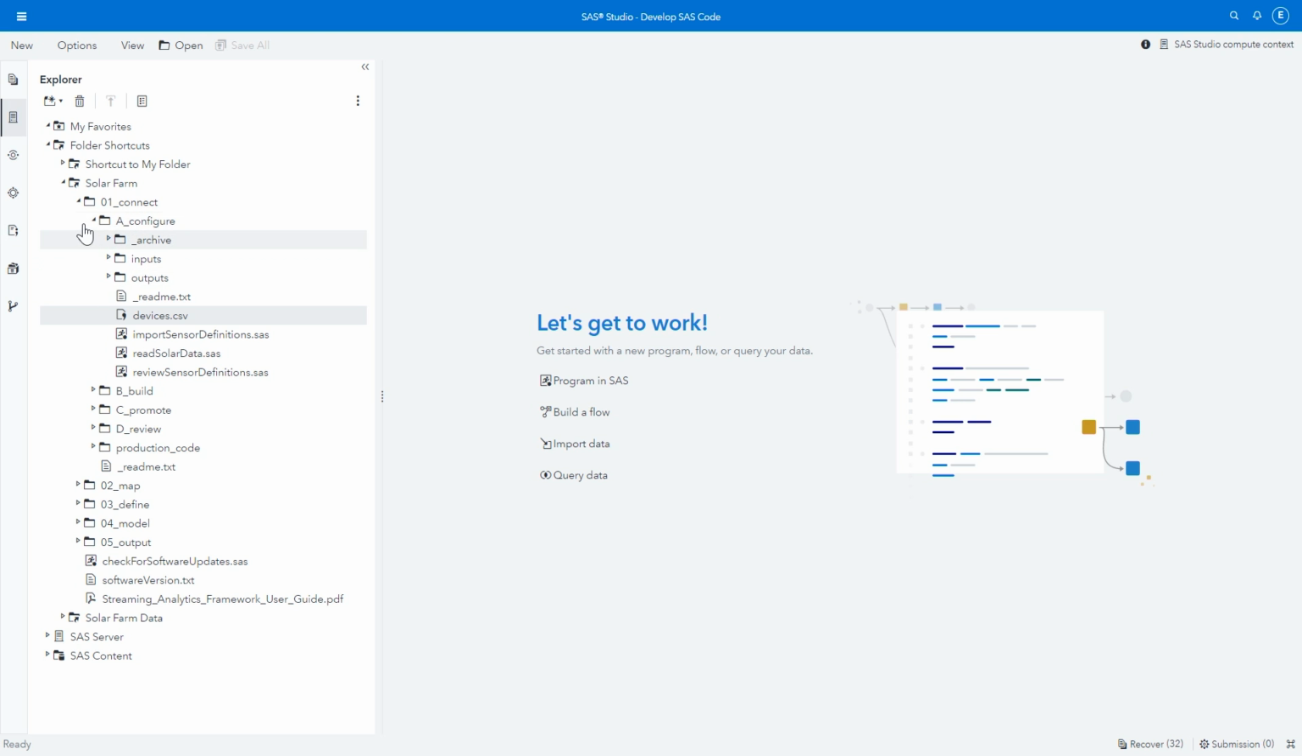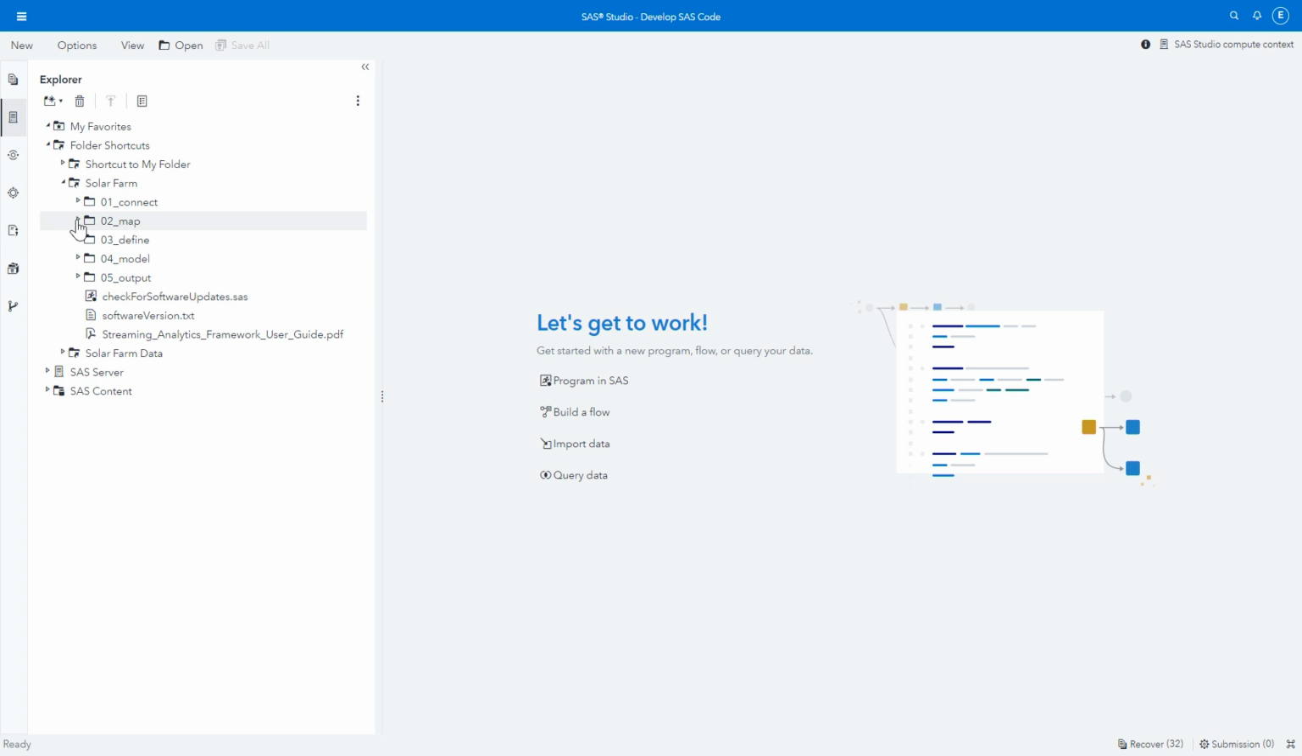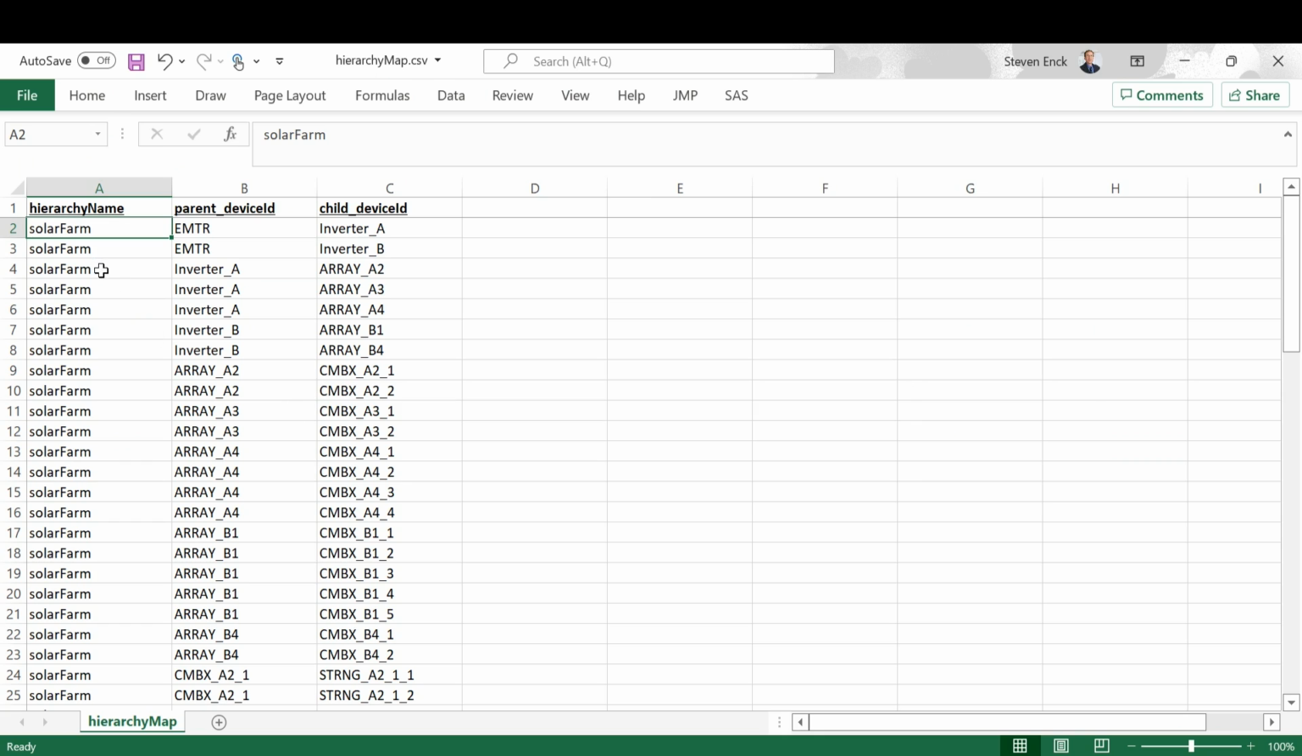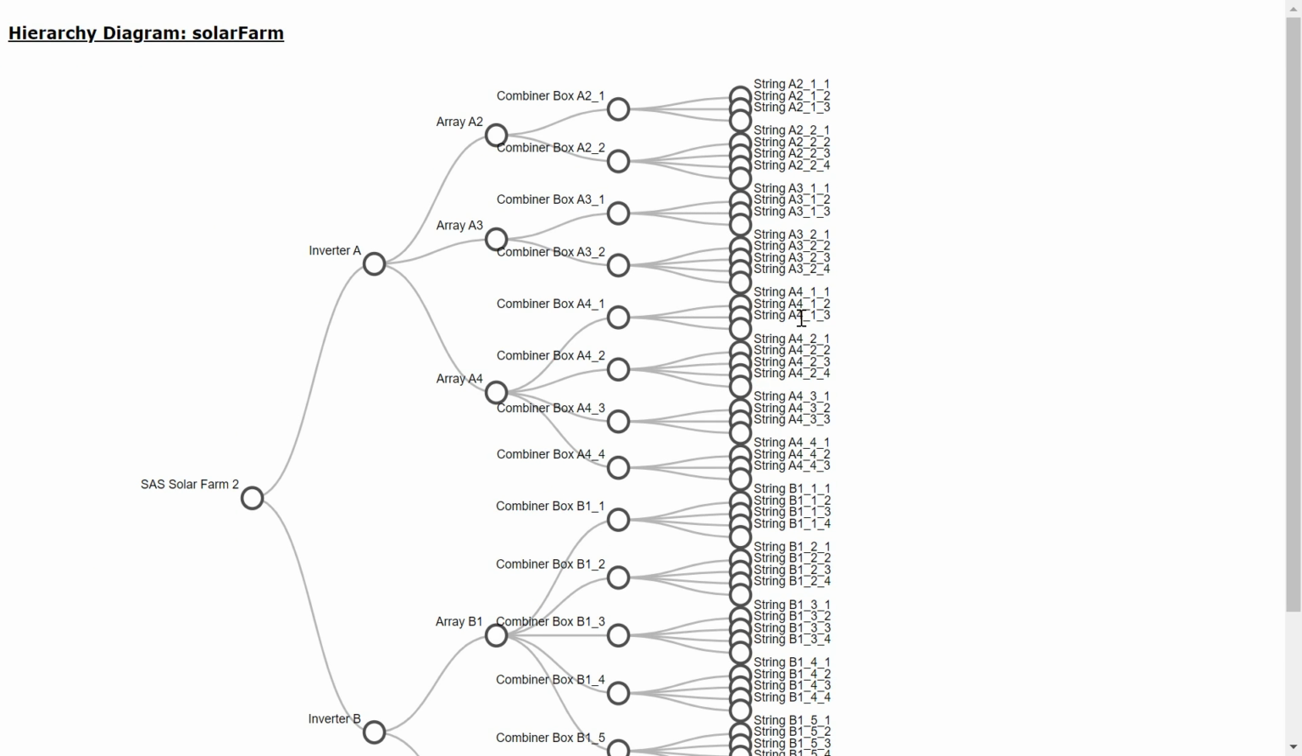And the other configuration that you need to do is to map those devices. The hierarchy map file looks like this. This is where I would tell SAF that the solar farm is connected to 2 inverters. Inverter A is connected to its arrays, and same for this. The arrays have their combiner boxes, and the combiner boxes have strings. By creating those 2 files, ultimately SAF will give you this picture, so you can confirm that what you've configured is accurate.